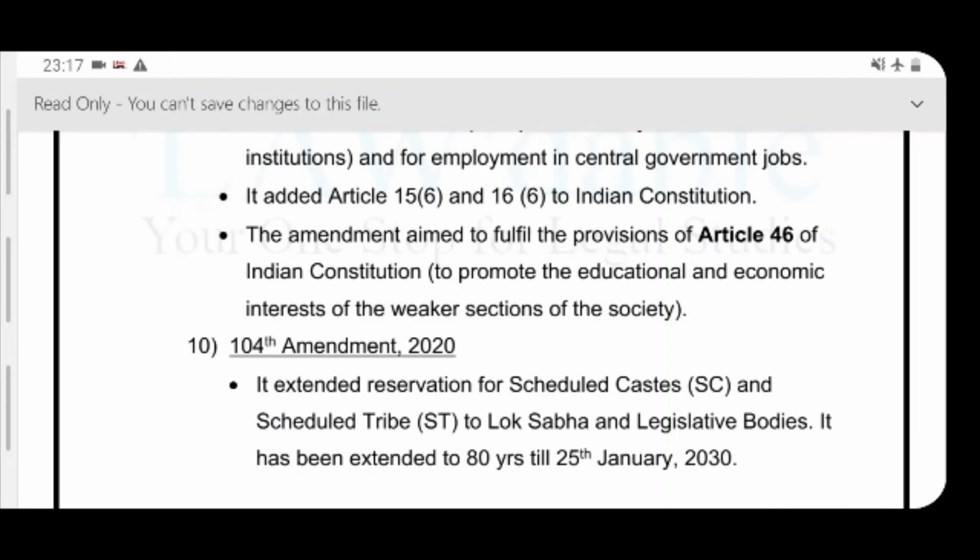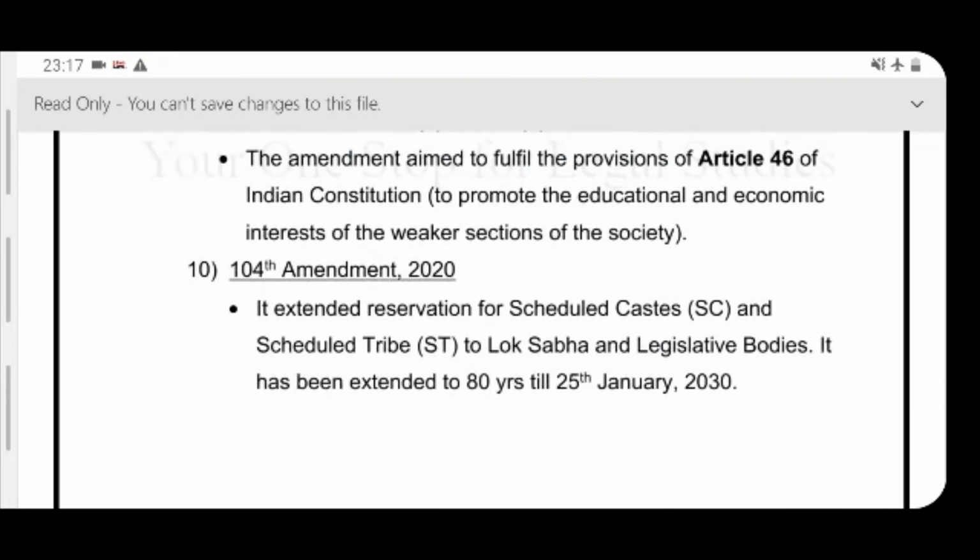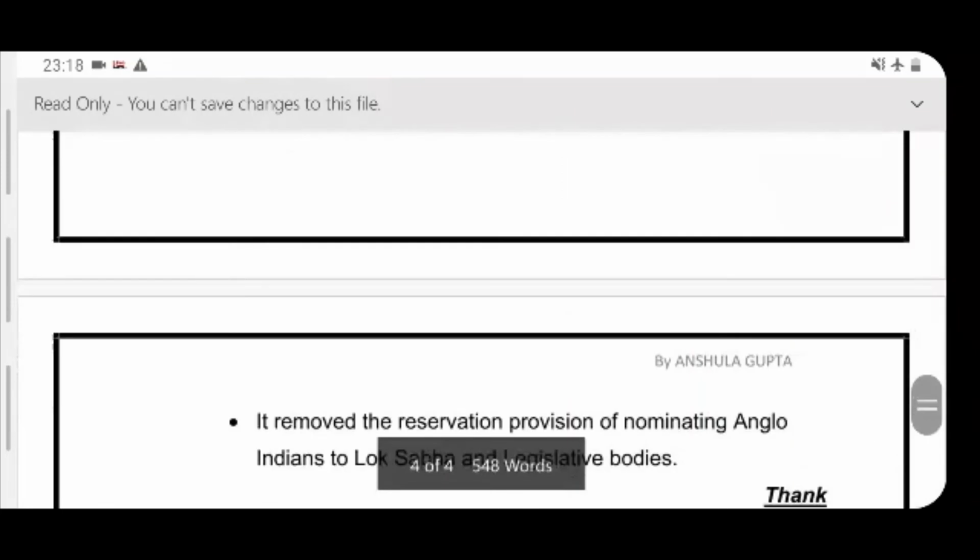Now, the next and the last recent amendment is the 104th Amendment, 2020. It extended reservation for Scheduled Castes and Scheduled Tribes in the Lok Sabha and legislative bodies. So now it has been extended to 80 years since our Constitution came into force. So it will be there for 80 years as per this current amendment, till 25th January 2030.